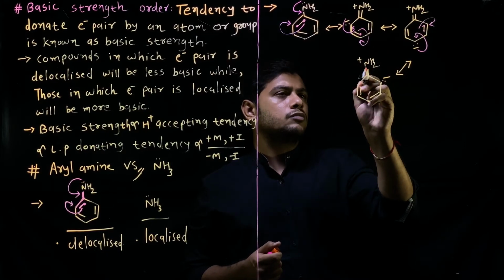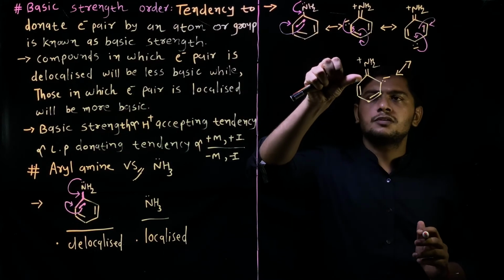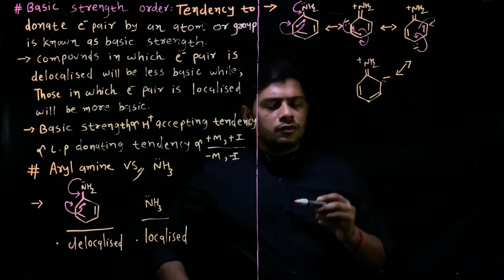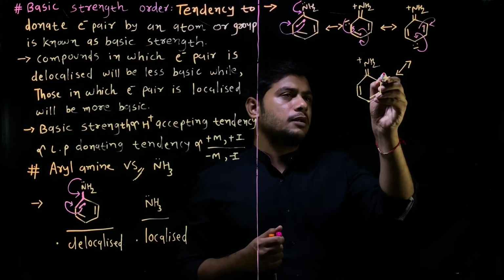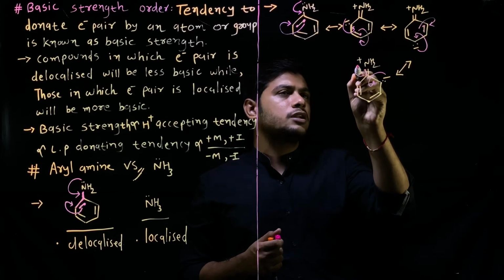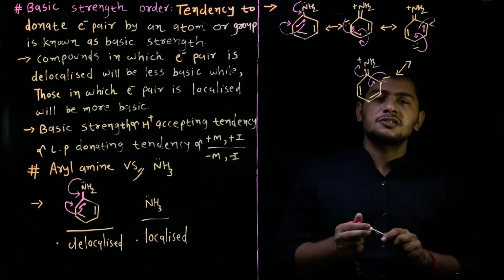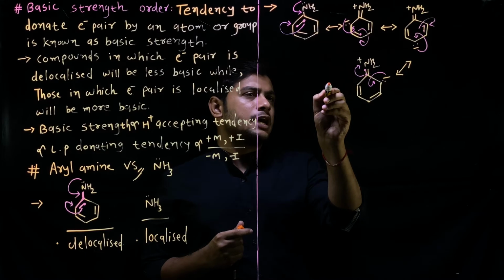Now, in the very last step, what happens? These two electrons will be shifted over the next C single bond C and make it a double bond, and these two electrons will be shifted over nitrogen. So we'll get back the structure of aniline. Come on friends, the last step.